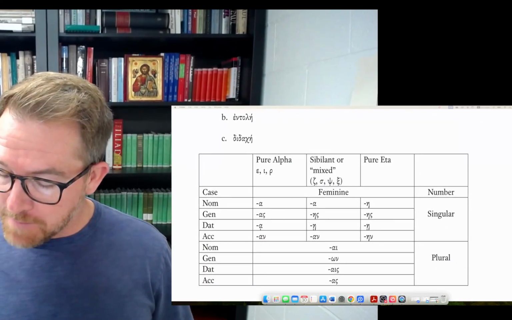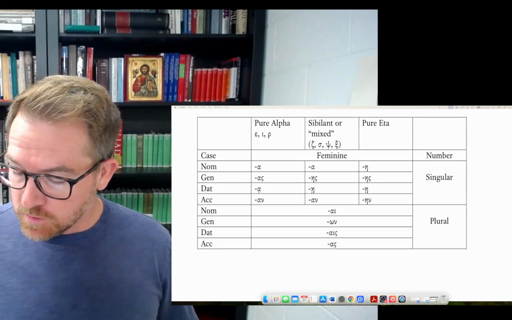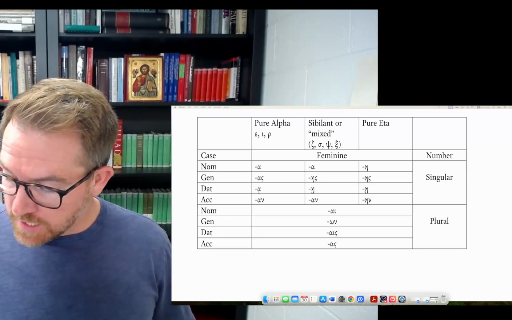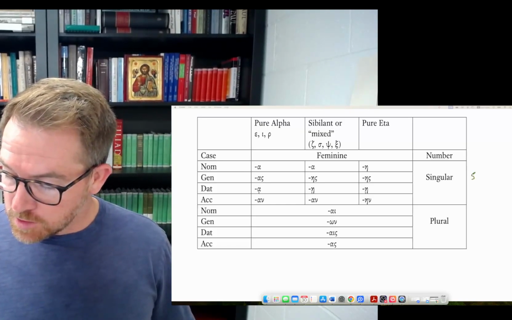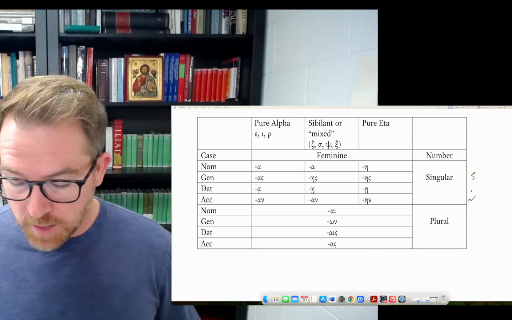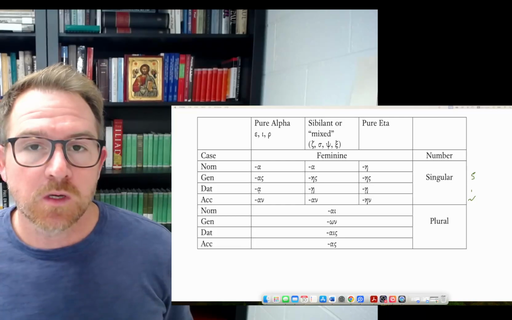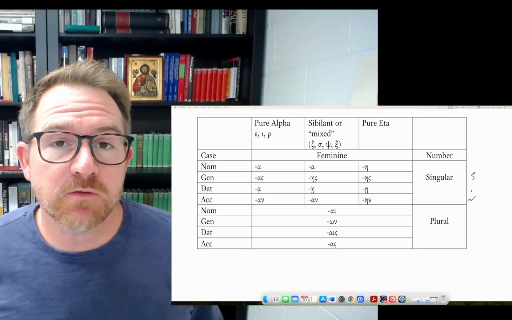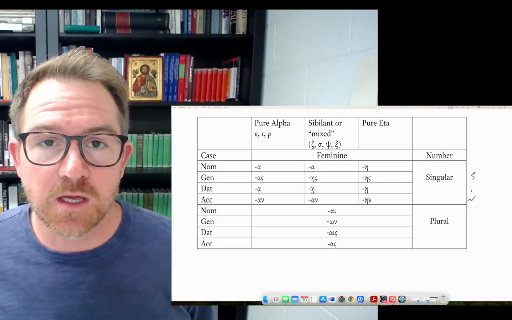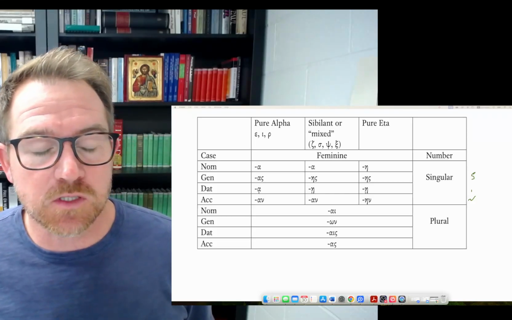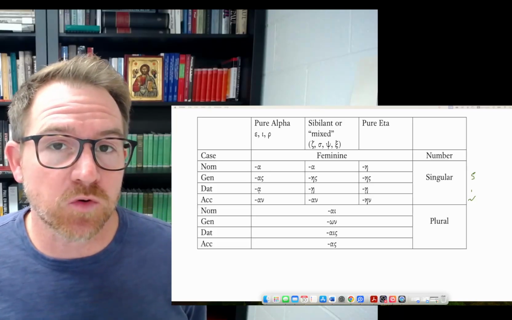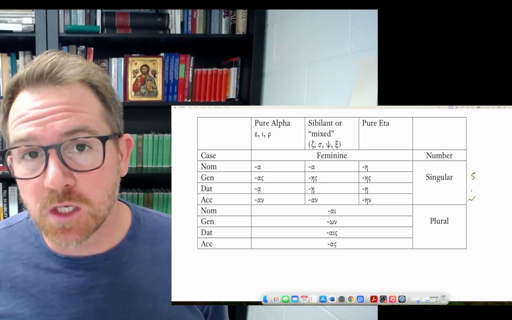So if you want to look at the pattern here, again, you can see the genitive is always going to end with that sigma, the dative with the iota subscript, the accusative with the nu, and then you have the consistent pattern in the nominative, genitive, dative, and accusative plural. Remember, the nominative is going to be your subject. The genitive is the "of" whatever the noun is. The dative is to, in, with, by, whatever the noun is. The accusative is going to be your direct object. And then you have the singular and the plural.